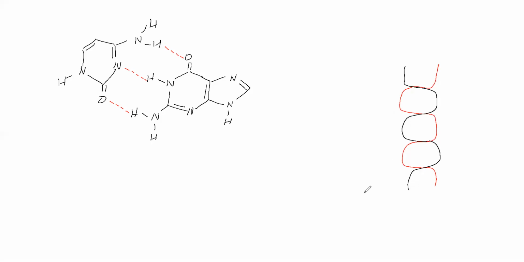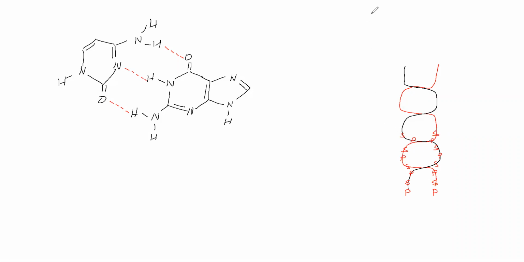Double stranded helix we have given. Now, in this double stranded helix, suppose this is phosphate, then sugar, then phosphate, sugar, phosphate, sugar, like this it will go. Here also phosphate, here sugar, phosphate, sugar, phosphate, sugar. It will continue like this.